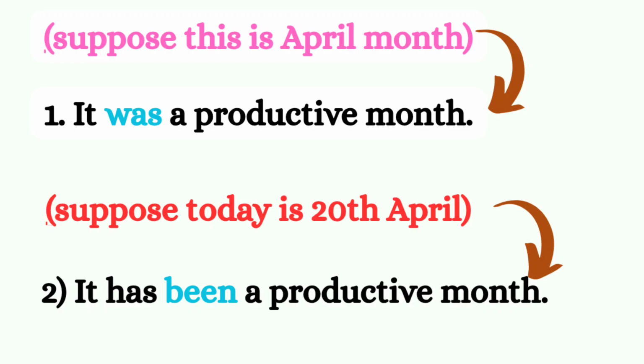So that's why you have to say it has been a productive month, which means for the last 20 days you have been doing great things. You have been working hard. So look at the tenses. It was a productive month. It has been a productive month. If you want to find out the difference between tenses, you always try to compare. When you compare tenses, you will be able to find out the difference, how to use tenses.